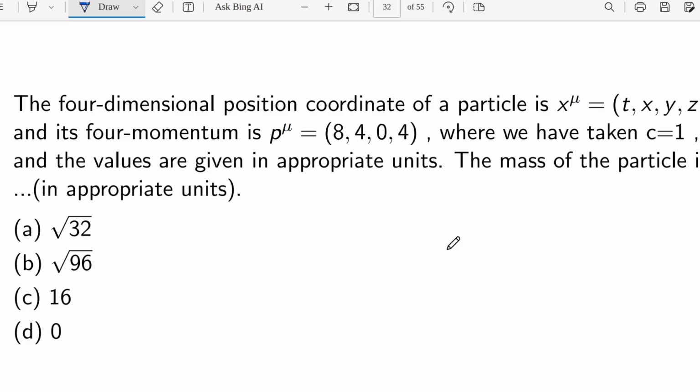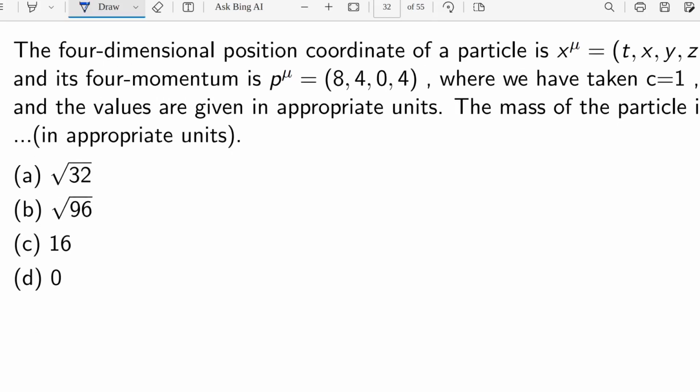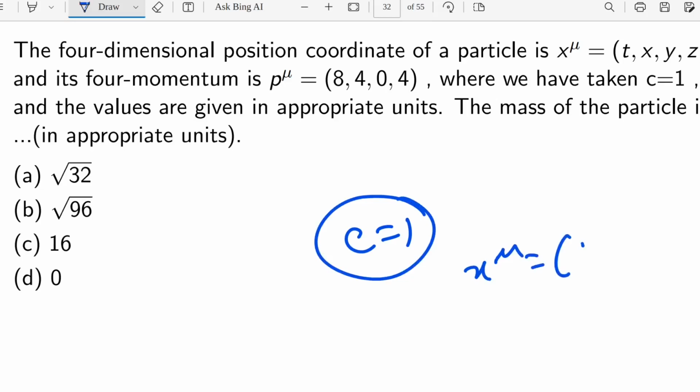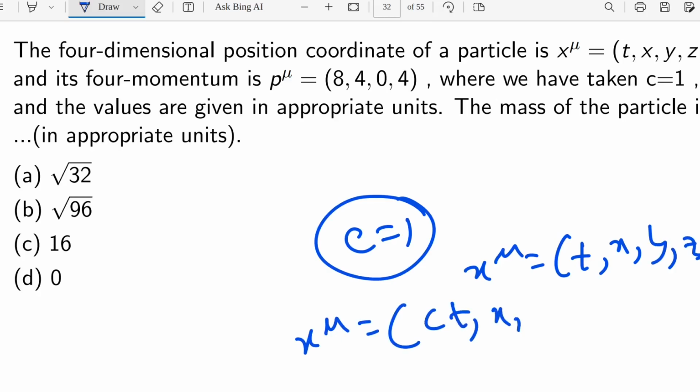So next question. The four-dimensional position coordinate of a particle is x mu. X mu is t, x, y, z, and they are taking c equal to 1. That's why x mu is t, x, y, z. Otherwise, x mu would be ct, x, y, z. As in natural units they are taking c equals 1, that means x mu will be t, x, y, z. Okay, fine.